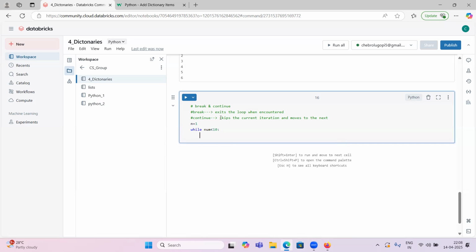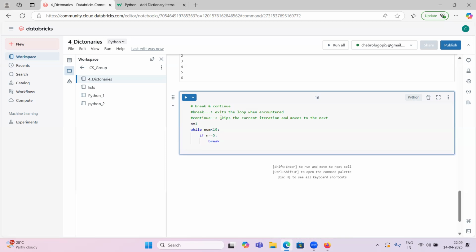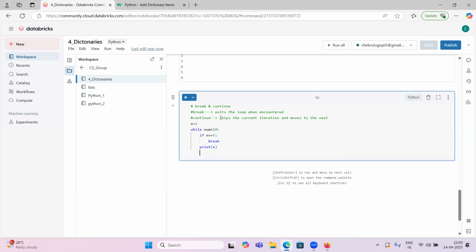And for break, I'm giving if n equal to 5, I will apply break. I will explain, guys. Break, print n, and n equals n plus 1. Same as before, instead of count I am taking n.